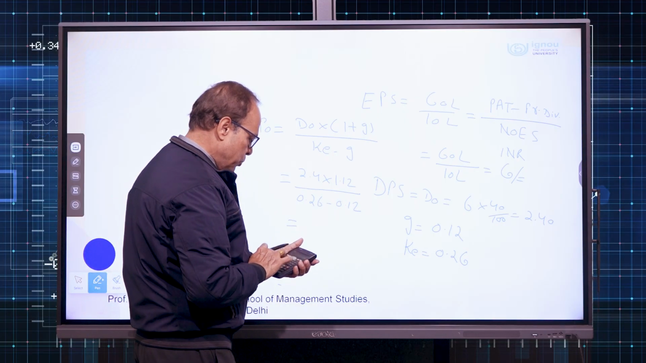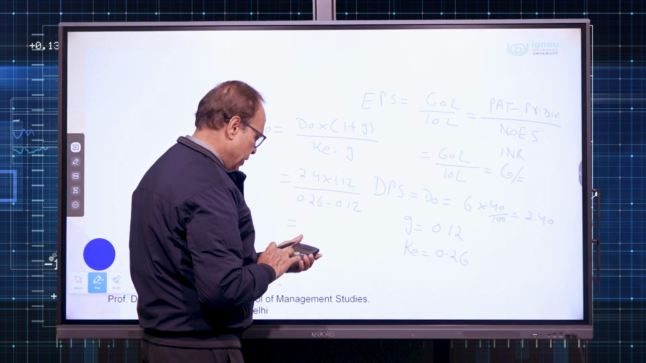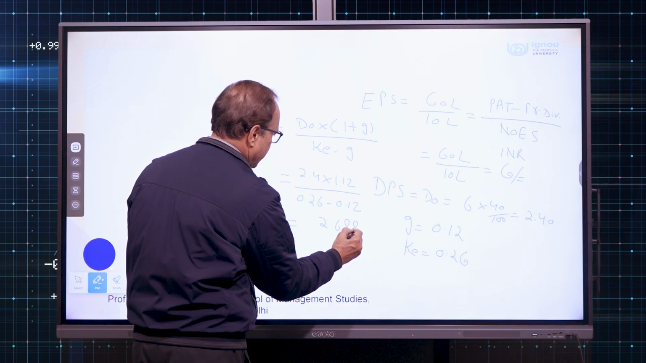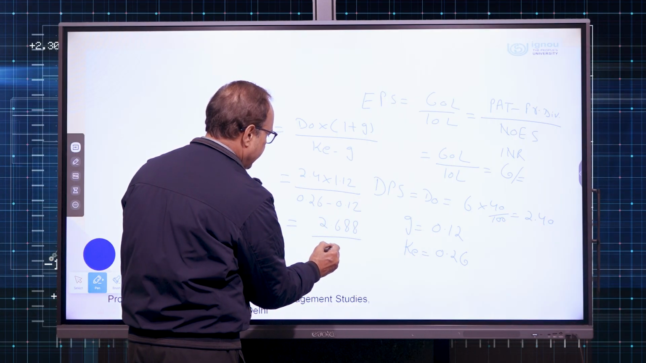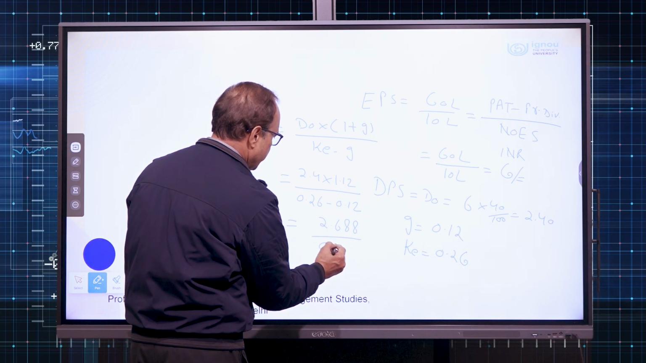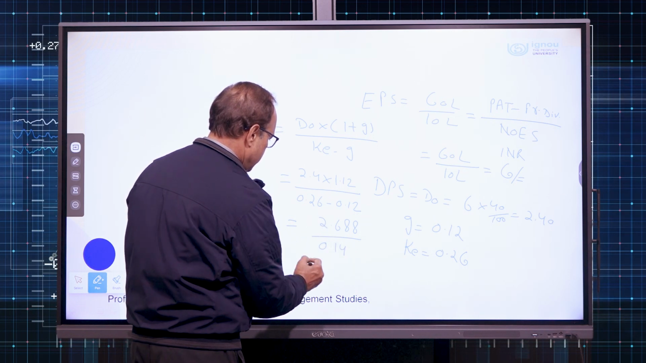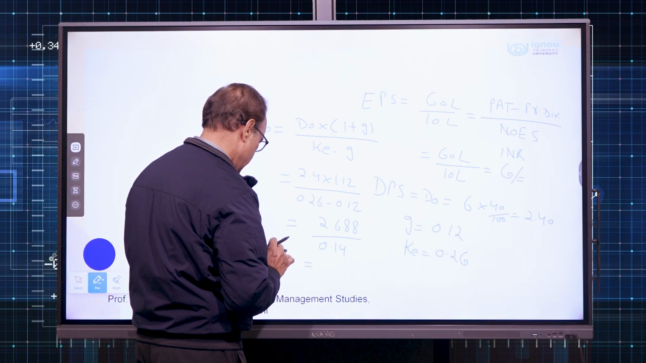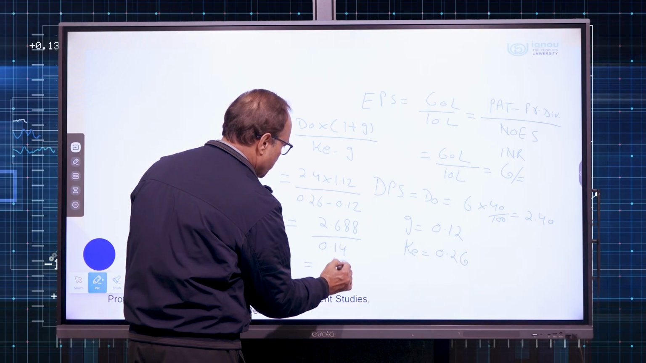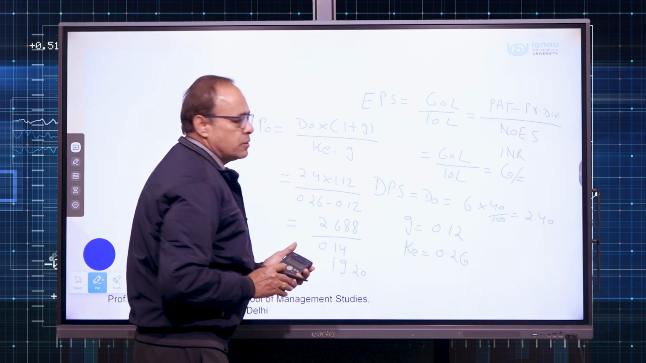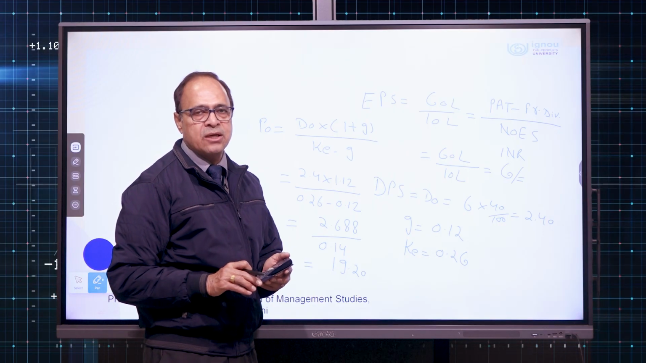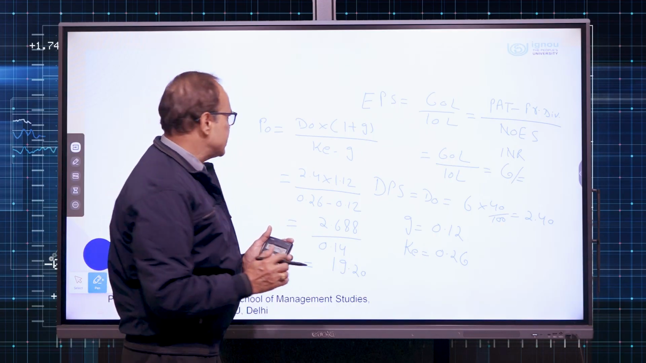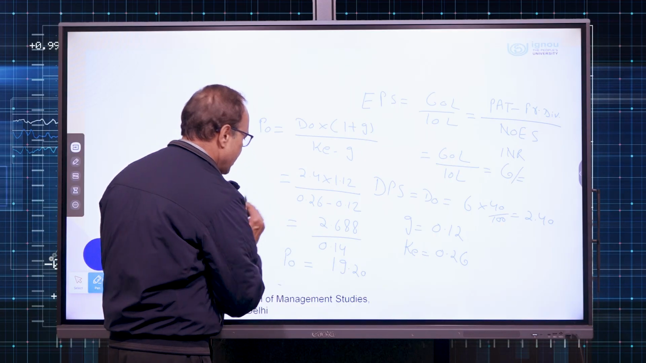So, what we get? 2.4 times 1.12. So, next year's expected dividend is 2.688 and we divide that with the difference between KE and G. So, we get this value, 19.2. So, value of this equity share for the investor who is expecting 26% return is 19.2. So, that is the maximum price he is willing to pay for the share.